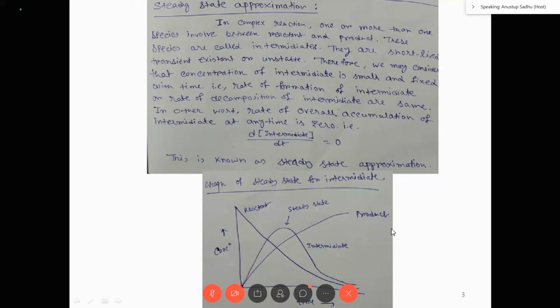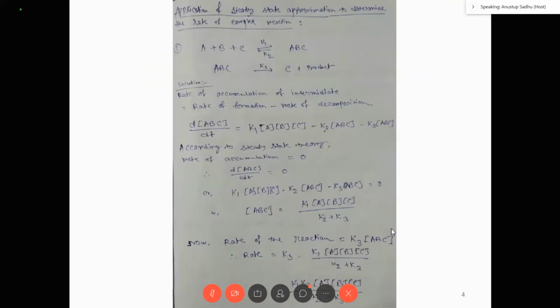So now I come to an example, then you can easily understand. Suppose this is a complex reaction. The heading is application of steady state approximation to determine the rate of the complex reaction. I want to determine the overall rate of this reaction: A plus B plus C to ABC, and ABC to C plus product.